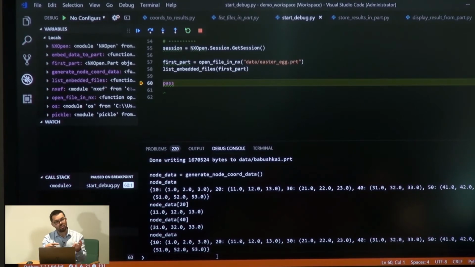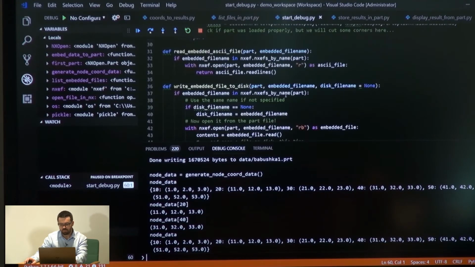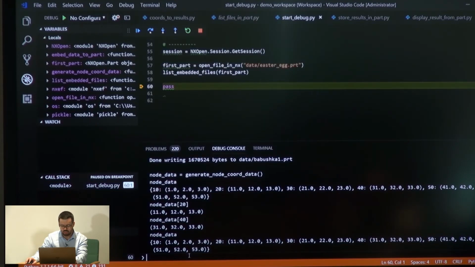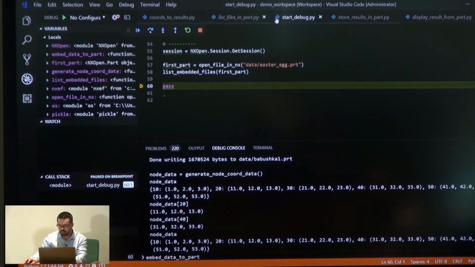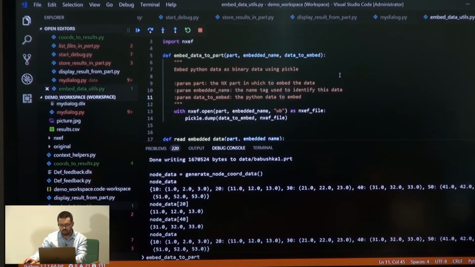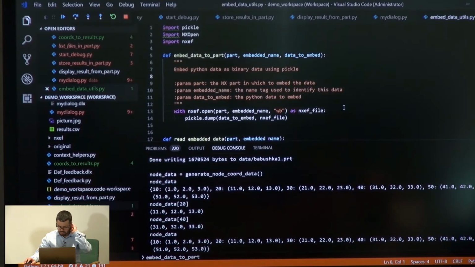What I can do now is store this variable in the file and embed it effectively in the part file directly. And how I can do that is by using a function called embed data. Let me just bring up another file that I want to show here. Okay, I have this module that I created. It's called embed data utils.